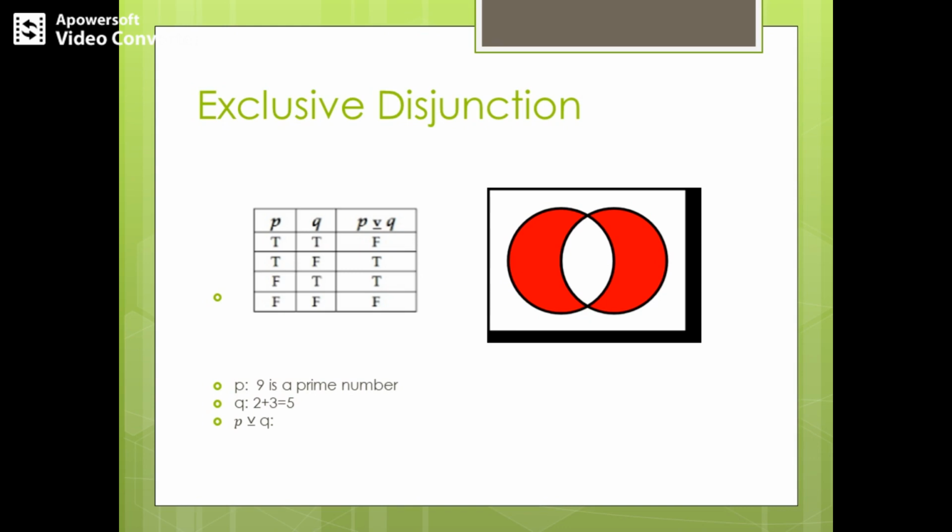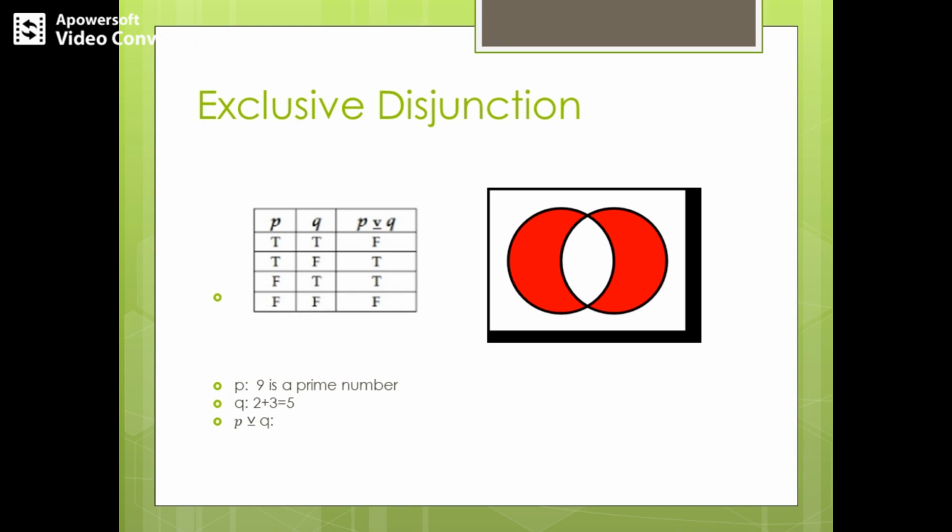P XOR Q is read as either P or Q, but not both. So P XOR Q will be either 9 is a prime number or 2 plus 3 equals 5, but not both. That is the final value of P XOR Q. And you can observe it in the Venn diagram here.